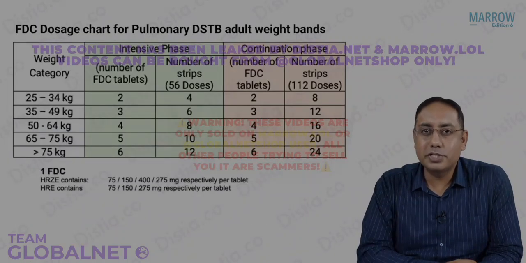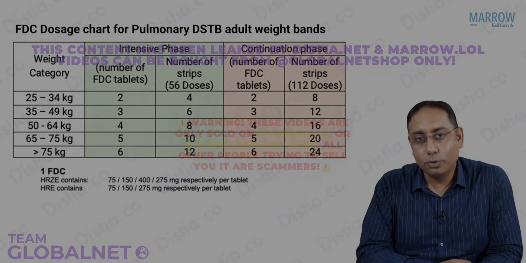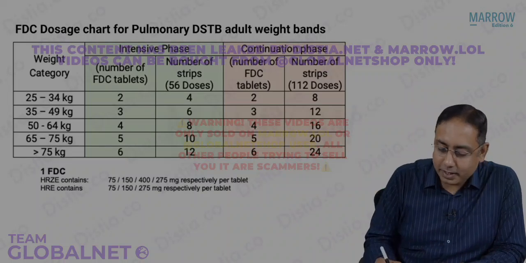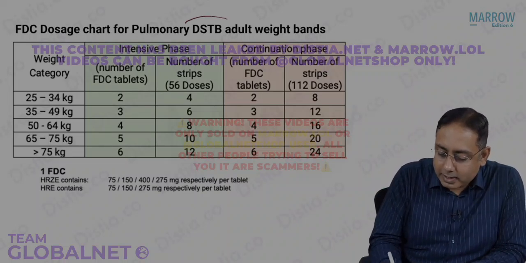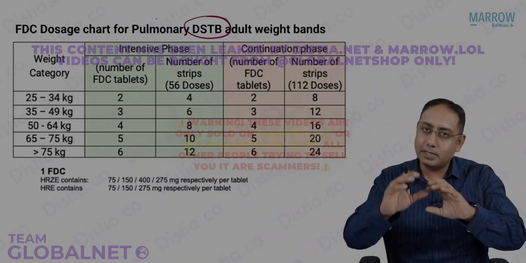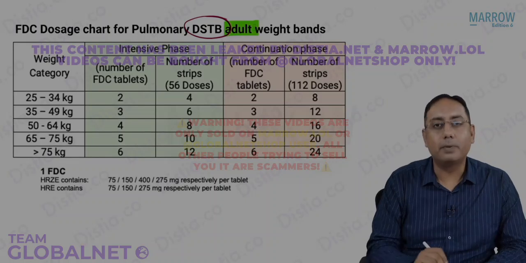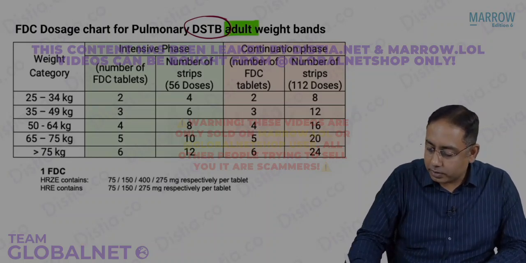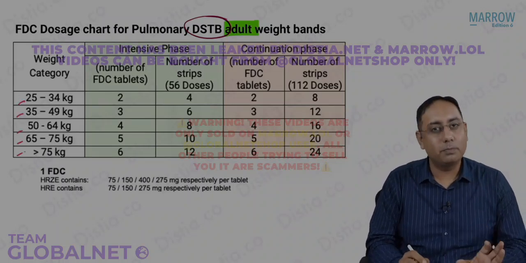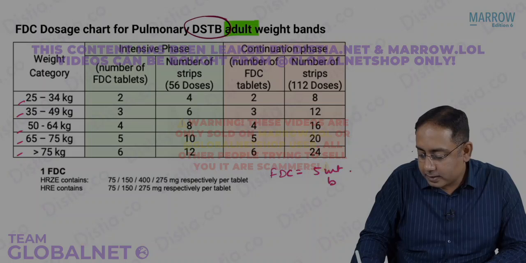For all the students who want to learn a little bit more, there is this chart. You can remember the fixed dose combination dosage chart. But for all the students who are working on the minimum needs program, at least remember that the drug sensitive TB regime is always given in weight bands. The person will come in some weight category. This is only for the adult weight bands. How many weight bands do you see? MCQs on this. I see 5 weight bands. So these are the minimum questions that you should remember. The FDC has 5 weight bands.